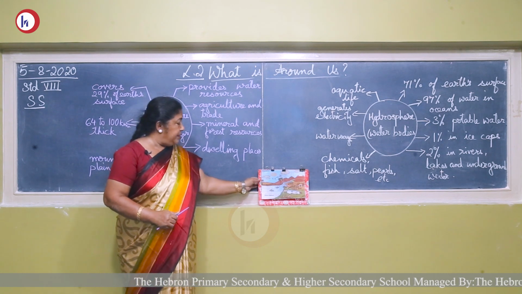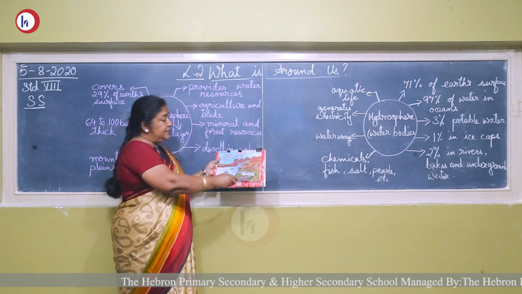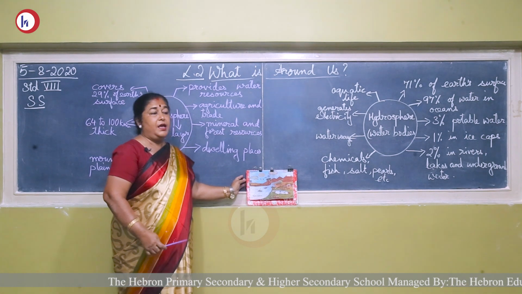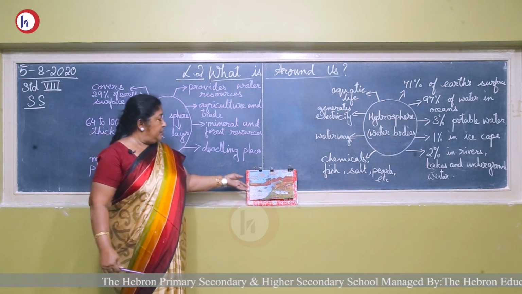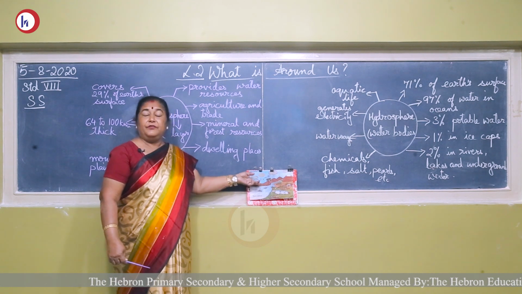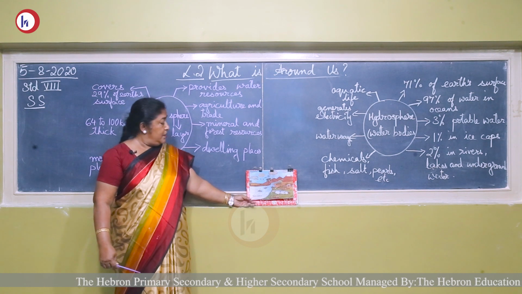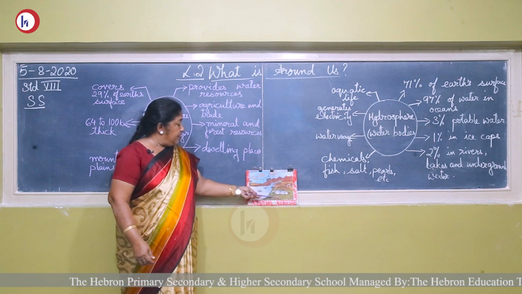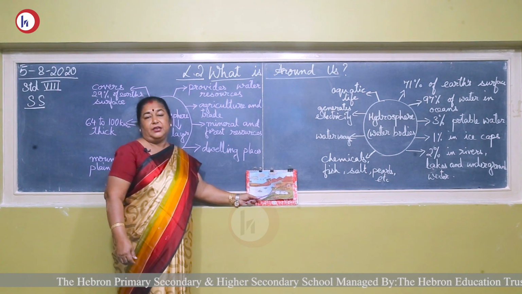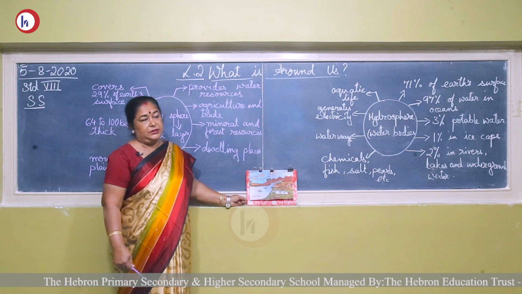In some places the water started flowing, the lands were formed, the mountains were formed, the valleys were formed, and slowly the atmosphere also cooled. It surrounded the earth, and we had the atmosphere surrounding us. After that came the vegetation, the animals, the birds, and we also existed on the earth.